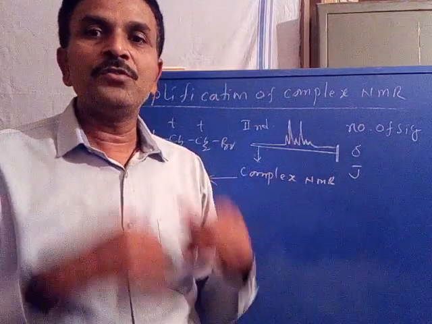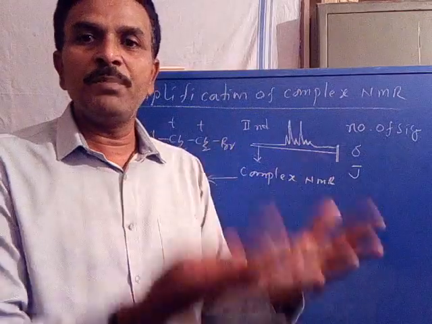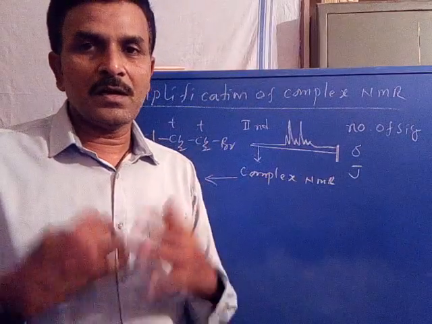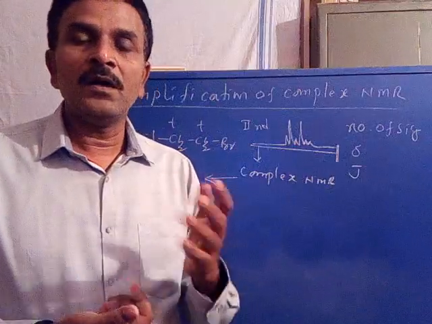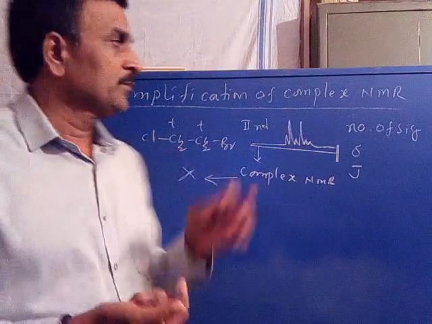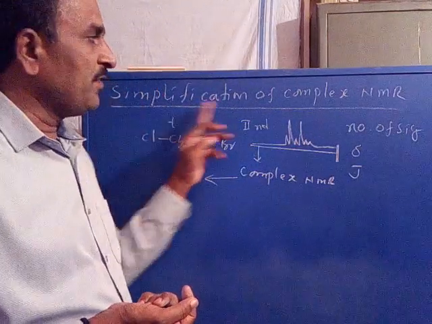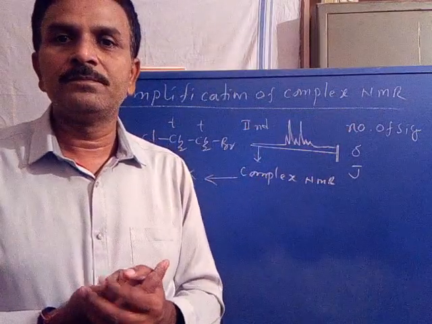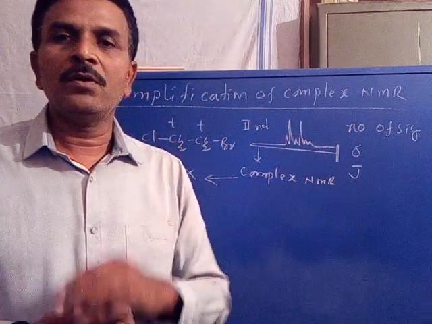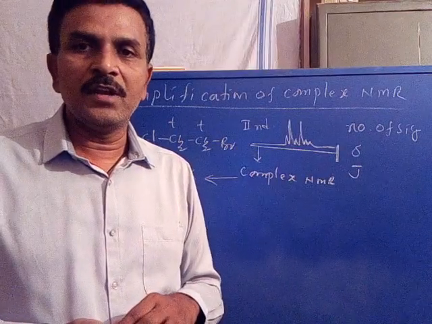Therefore, we should simplify the second order or complex NMR spectrum into a first order or simple NMR spectrum. So that is the topic: simplification of complex NMR spectra. Now, four methods are included in your syllabus.